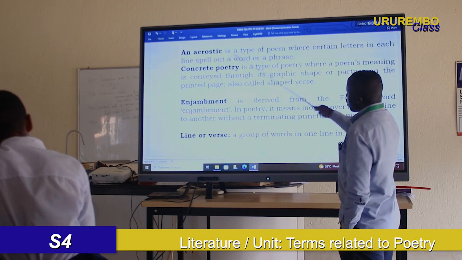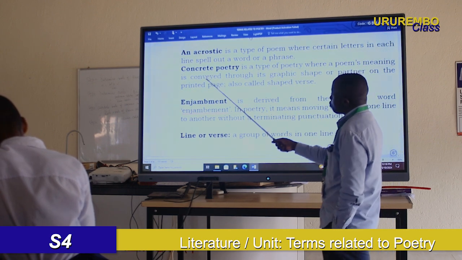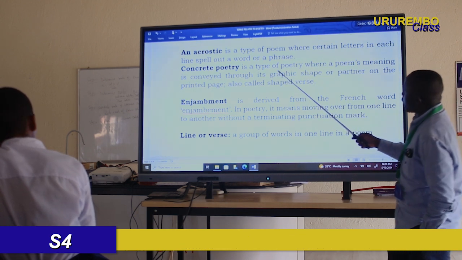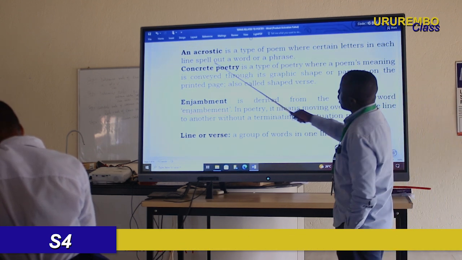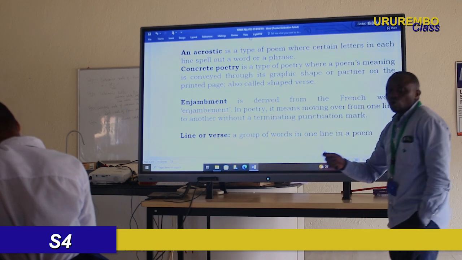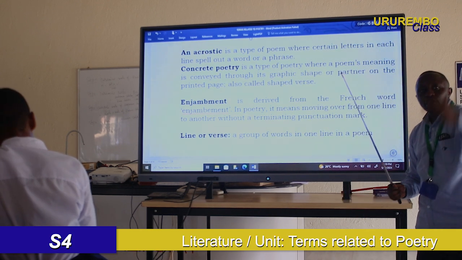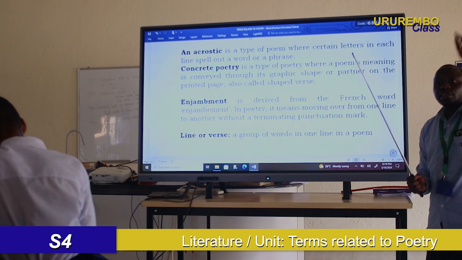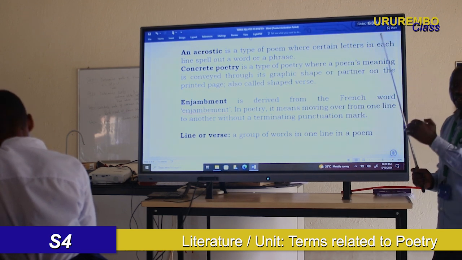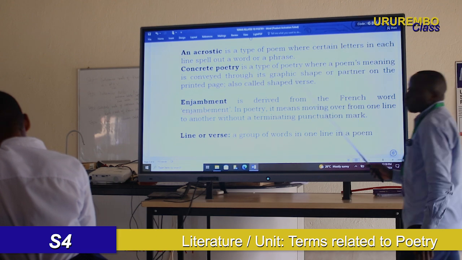So also we have talked about acrostic poem and concrete poem. We have seen that an acrostic poem is when you have a word and you compose a poem about that word, and each letter in that word should be the beginning of one line.